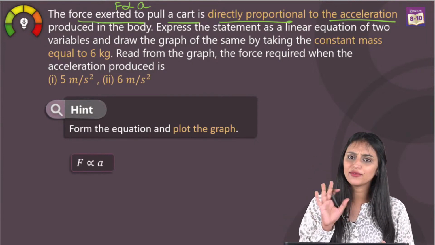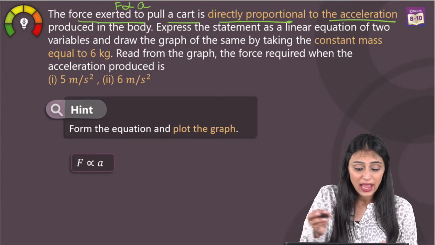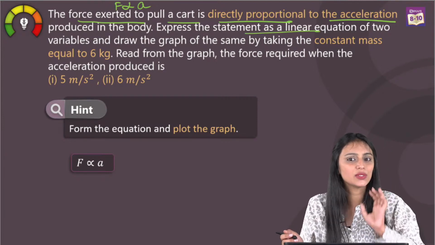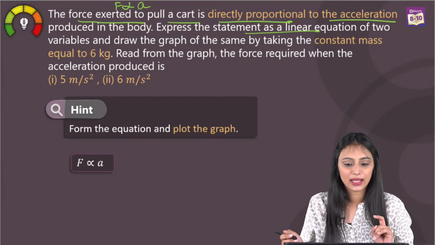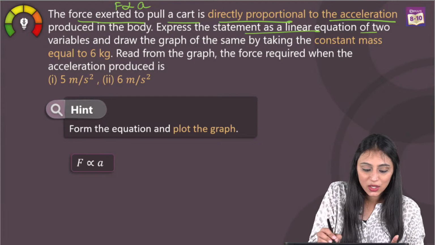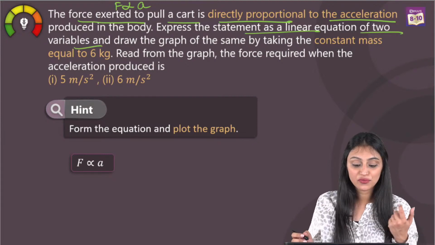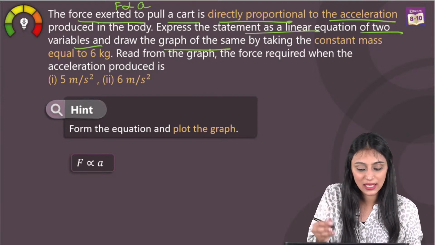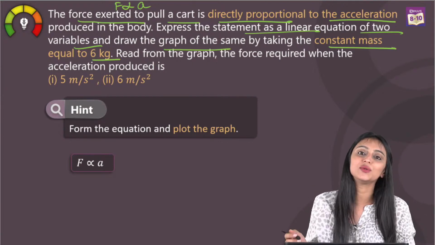So I can say that F is directly proportional to A. Okay. Express the statement as a linear equation. It's not an equation yet. An equation has an equal to sign in between. Correct? Right, Hema? Now I remember, yes, you asked this question. Linear equation of two variables. So we have to form an equation from this. Draw the graph of the same by taking constant mass equal to 6 kgs.